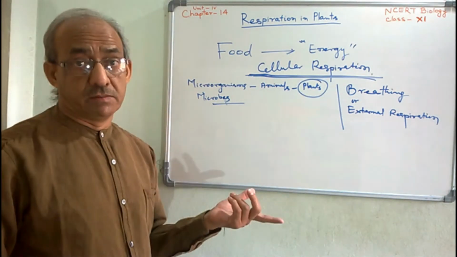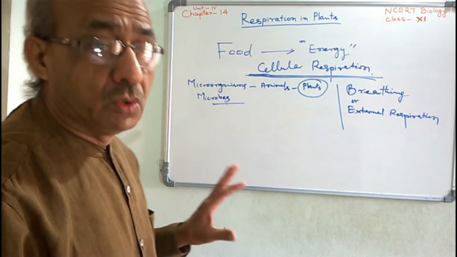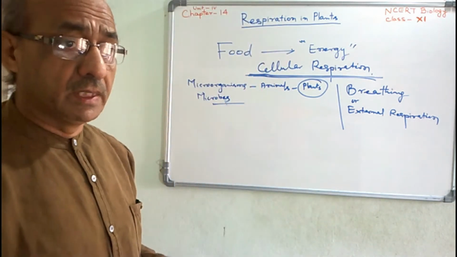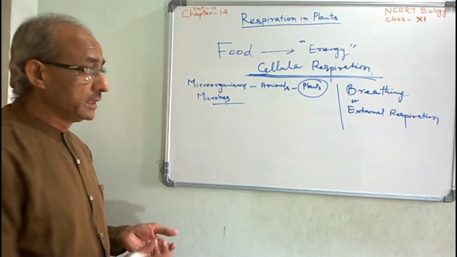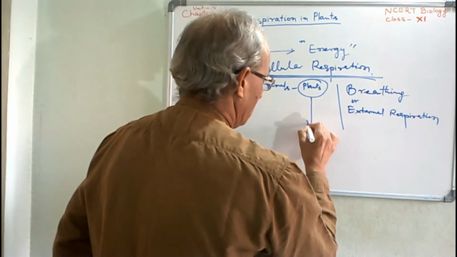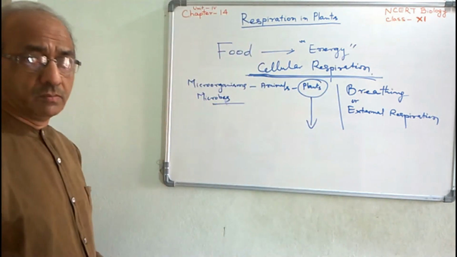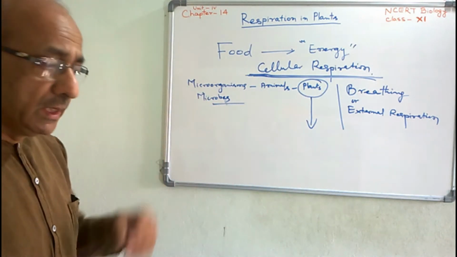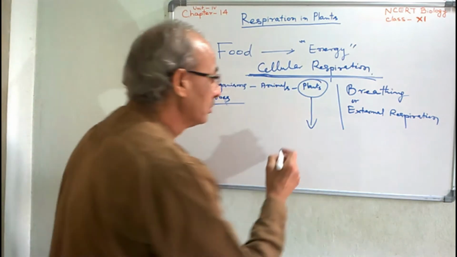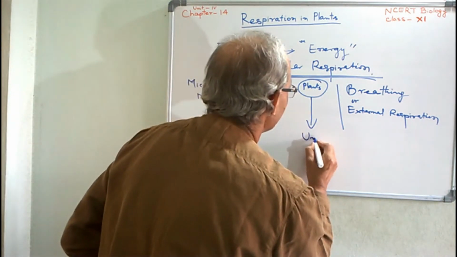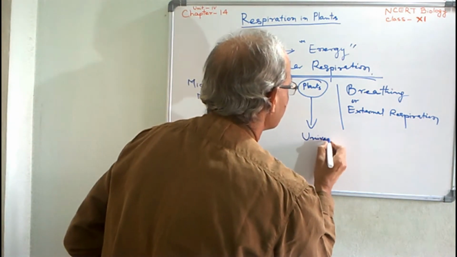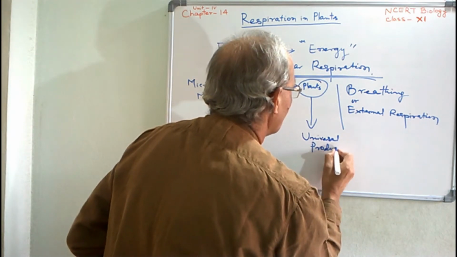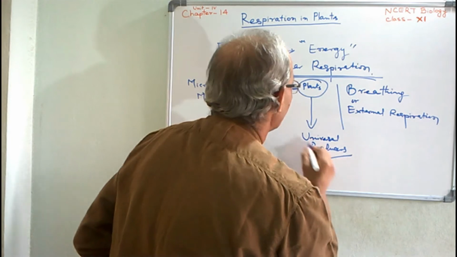Green plants, the plants which have green leaves and certain green parts, can prepare their own food. So they are called autotrophs. Only green plants are universal producers.